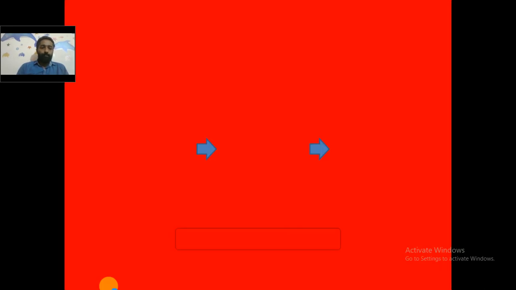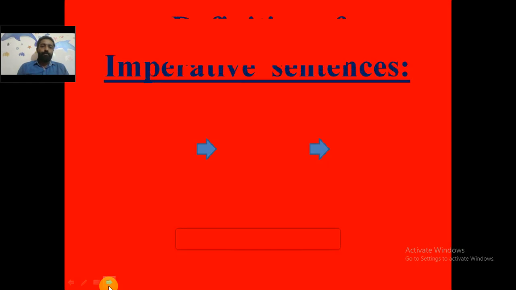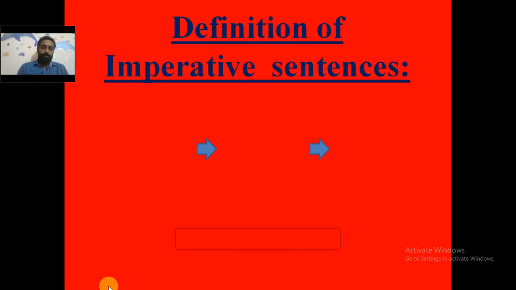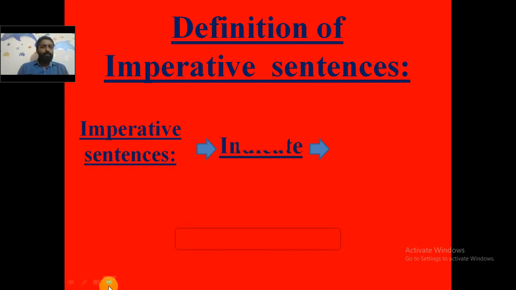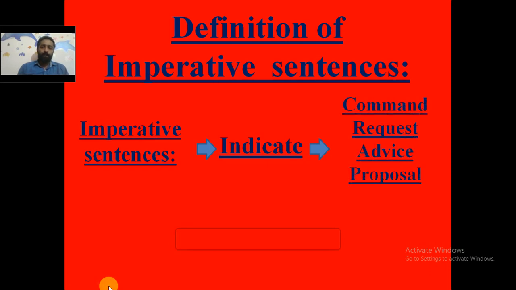Before we move on to the rules regarding the direct and indirect speech, we will see the definition of imperative sentences. I hope you are familiar with the definition of imperative sentences. Still, I am trying to make you understand the definition of imperative sentences. Imperative sentences indicate command, request, advice, or proposal. Once again, imperative sentences indicate command, request, advice, or proposal.